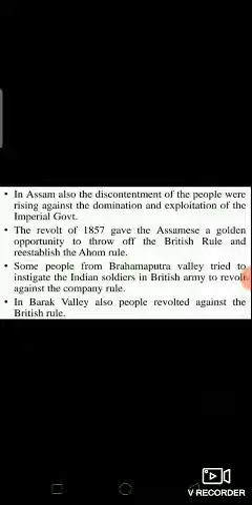In Assam also the discontentment of the people was rising against the domination and exploitation of the imperial government. The revolt of 1857 gave the Assamese a golden opportunity to throw off the British rule and reestablish the Ahom rule. Some people from Brahmaputra Valley tried to instigate the Indian soldiers in the British army to revolt against the company rule.